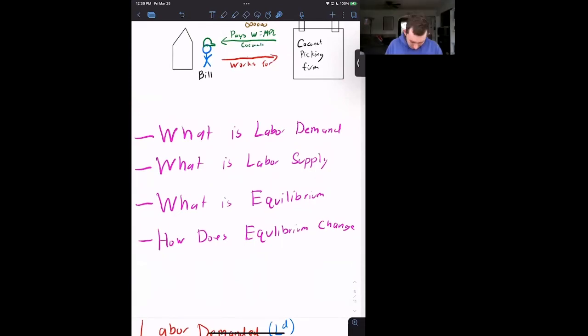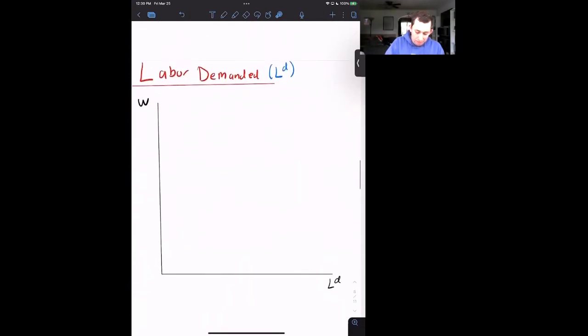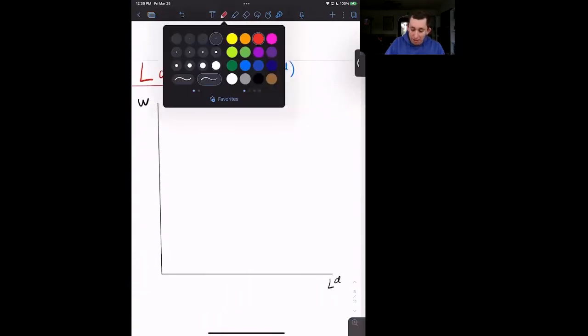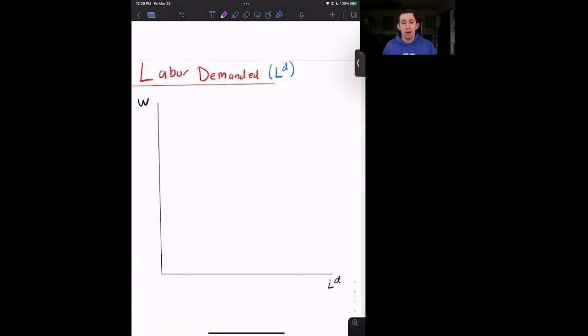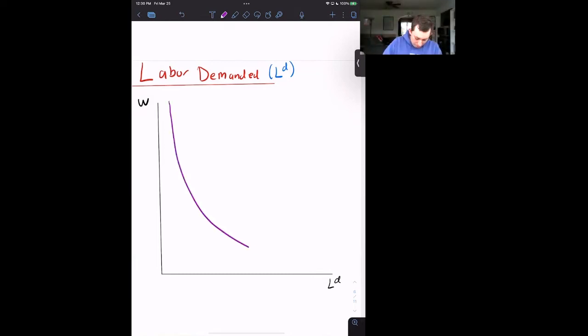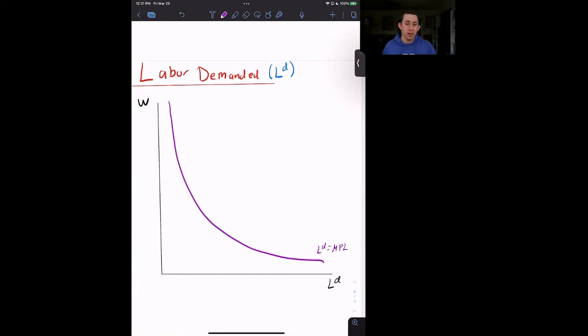So let's start with labor demanded. Now, labor demanded is equal to the marginal product of labor. We know from our previous econ knowledge that the marginal product is diminishing, so it slopes downward. So it's going to look something like this. So this is labor demand. This is equal to the marginal product of labor, because again, we know in equilibrium that wage is equal to the marginal product of labor. So it looks exactly like this curve right here.